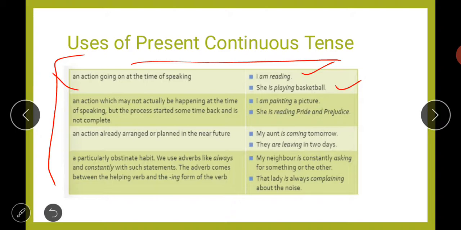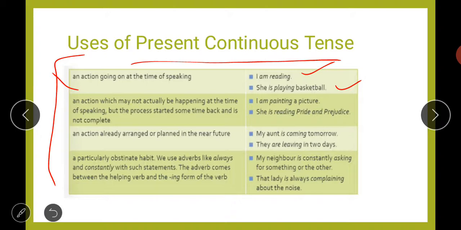It may be possible that the thing is not happening at the time of speaking, but the process started some time ago and it is not complete yet. Even then we will use the present continuous tense. I am painting a picture. She is reading Pride and Prejudice. So like this you will use present continuous tense.